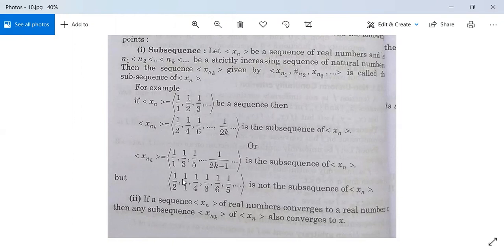But 1/2, 1/1, 1 by 4, 1 by 3, 1 by 6, 1 by 4 is not the subsequence of xn. क्योंकि यहाँ n1, n2, n3 हमारा increasing sequence नहीं होगा, क्योंकि कभी n1 1 है, कभी n2 2 है, कभी n3 2 से कम है, कभी 10 है, कभी 8 है, कभी 9 है ऐसे. So it is not the subsequence. If a sequence xn of real numbers converges to a real number x, कोई sequence है real numbers का वो x को converge करता है, then any subsequence x_nk of xn also converges to x. अगर इस xn का कोई और subsequence लेंगे तो वो भी x पे converge करेगा.